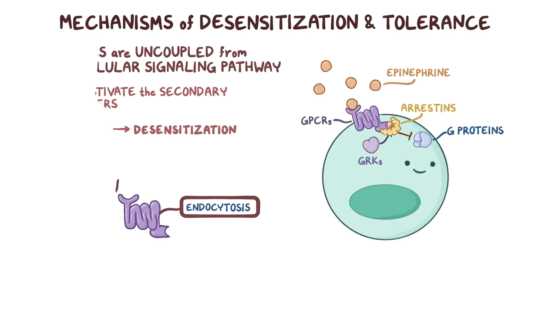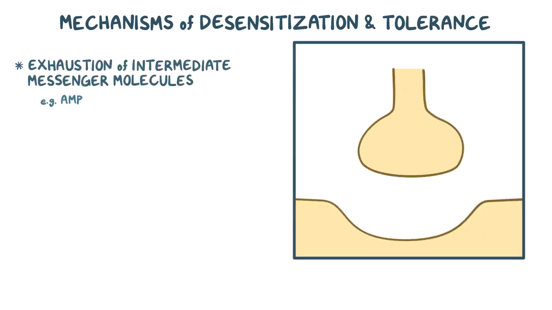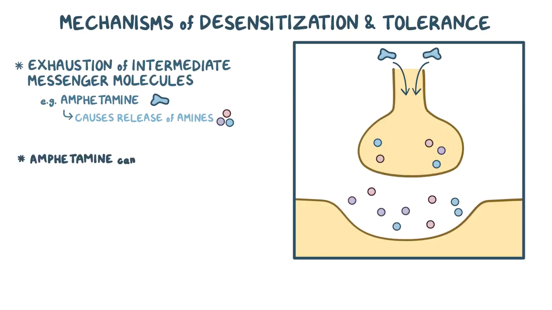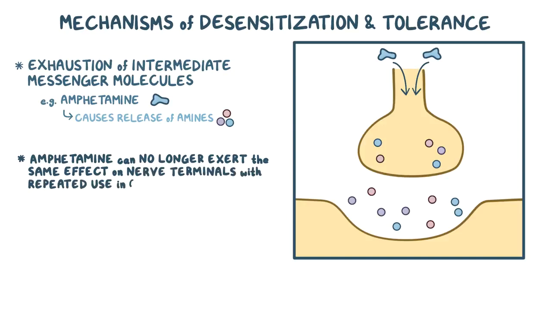In other cases, desensitization, or tolerance, arises from the exhaustion of intermediate messenger molecules. Take amphetamine, for example, which normally causes the release of amines like dopamine, serotonin, and noradrenaline from the nerve terminal into the synaptic cleft. Amine stores are limited though, so continuous amphetamine use can lead to their depletion. As a result, amphetamine can no longer exert the same level of effect on nerve terminals with repeated use in quick succession.